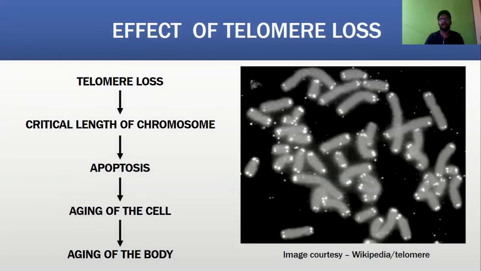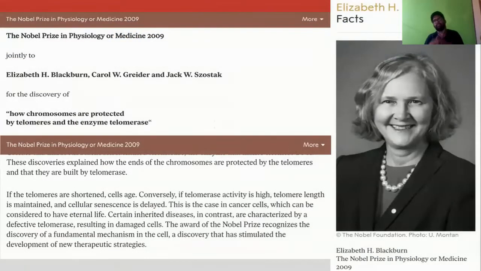After the cell goes to apoptosis, or programmed cell death, the aging of the cell will start. The aging of the cell will ultimately result in the aging of the body. So the effect of telomere loss is directly proportional to our aging. The more telomere is lost, the more it leads to aging.